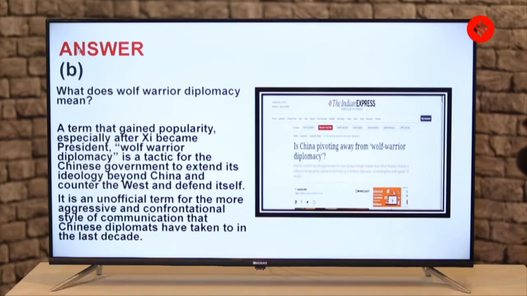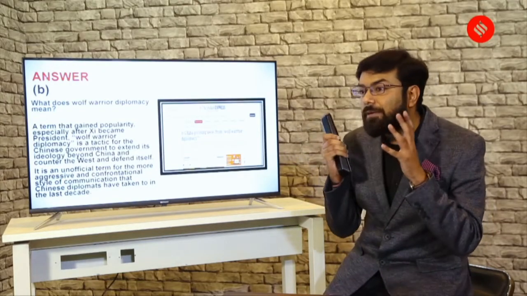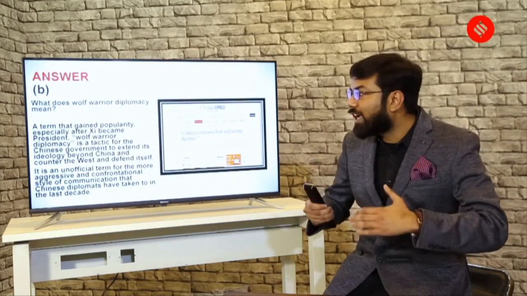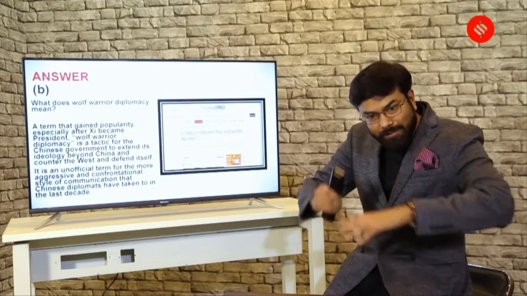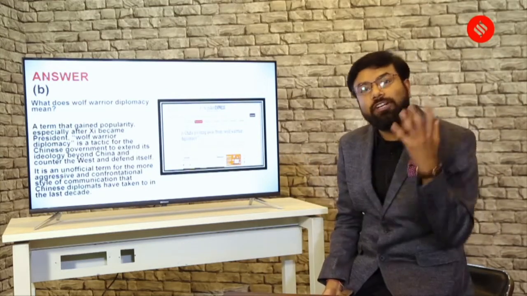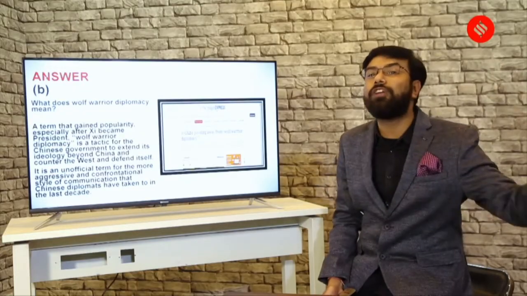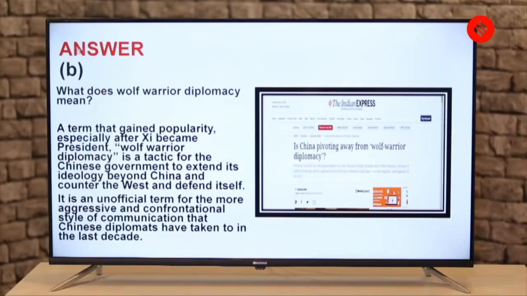This term basically gained popularity when the president of China talked about wolf warrior diplomacy as a tactic for the Chinese government to extend its ideology beyond China and counter the West and defend itself. तो एक ऐसी डिप्लोमेसी है जिसमें चाइना अपनी आइडियोलॉजी को अपने बाउंड्री से बाहर ले जाता है in order to defend itself, its move, and to counter the West. It is an unofficial term for the more aggressive and confrontational style of communication that Chinese diplomats have taken up in the last decade.